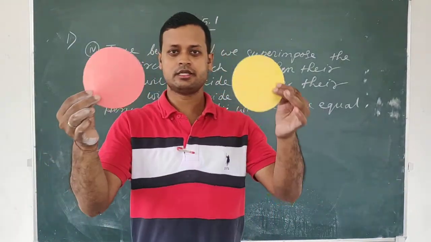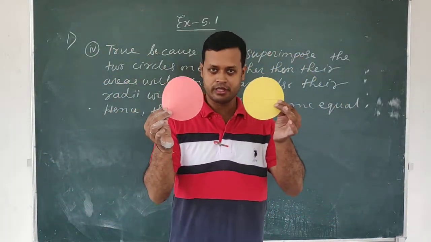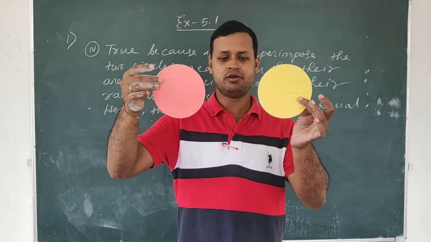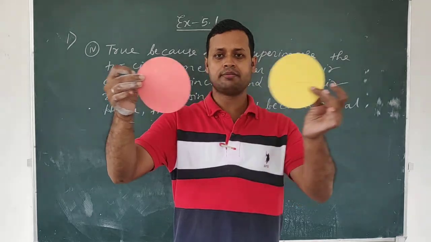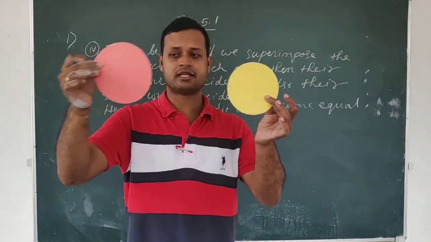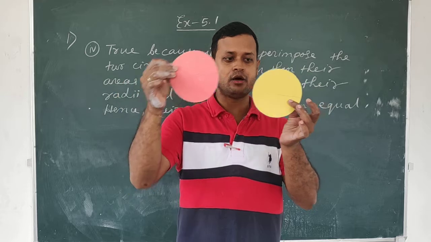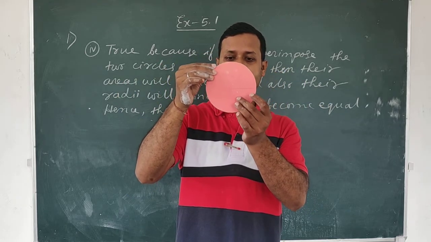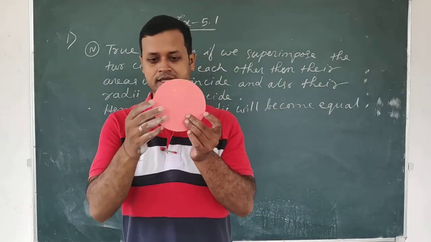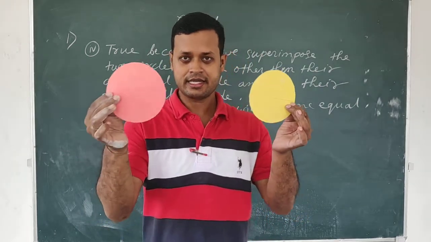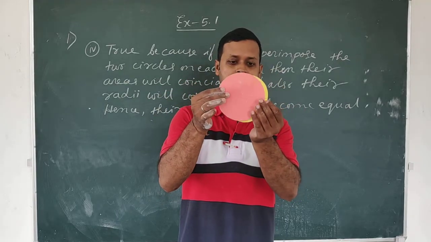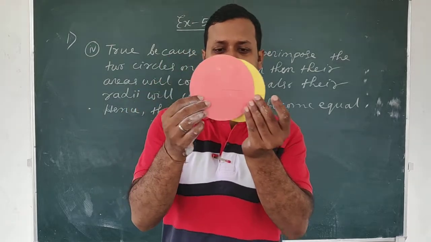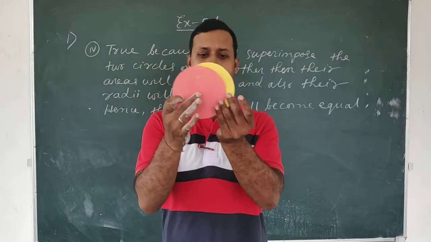These are two circles, okay? These are two equal circles, students. These are two absolutely equal circles. Now if I superimpose this circle over this circle like this, you see absolutely both the circles are covered, isn't it? That means this circle is completely coinciding with this circle. Isn't it, students? Completely coinciding. And so the radii of both the circles are also coinciding.